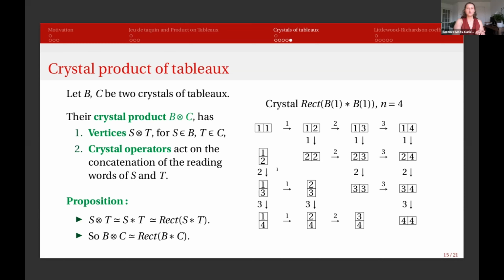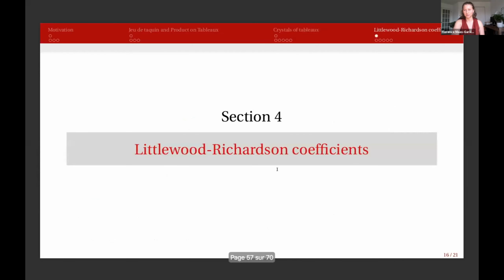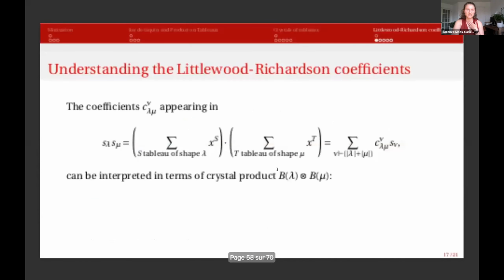So this tells us that our product is a good product, and it will allow us to understand the Littlewood-Richardson coefficients, which is what we'll see in this last section.